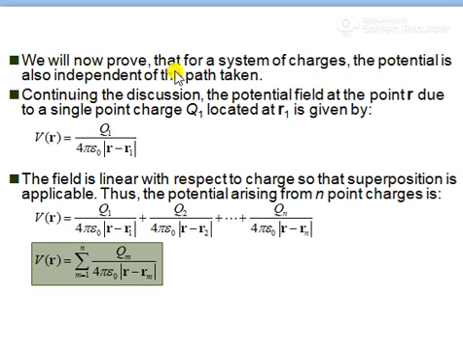we'll now prove that for a system of charges the potential is also independent of the path taken, right? So that is continuing the discussion.